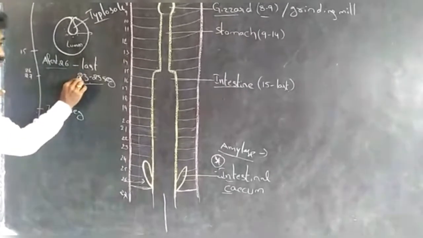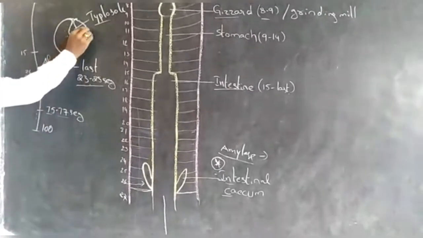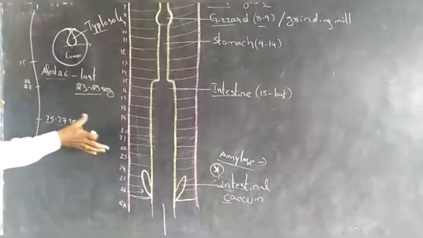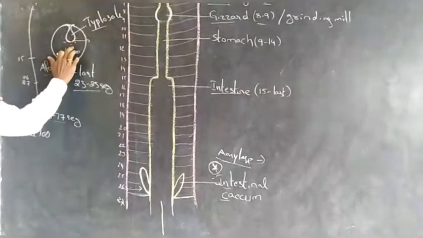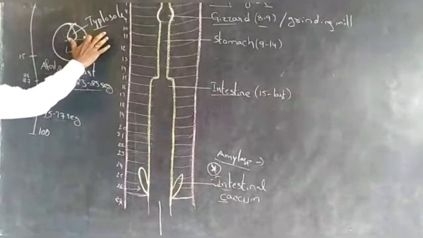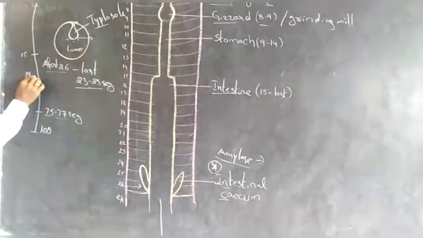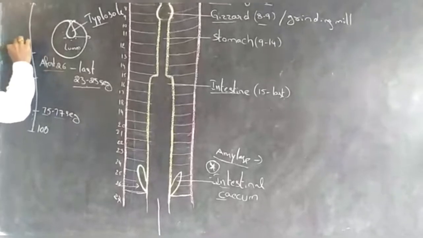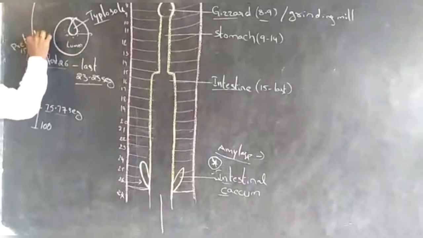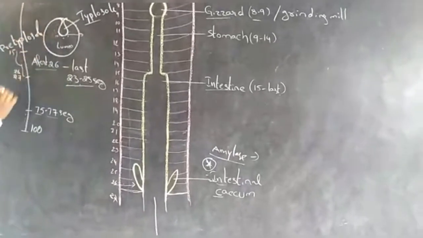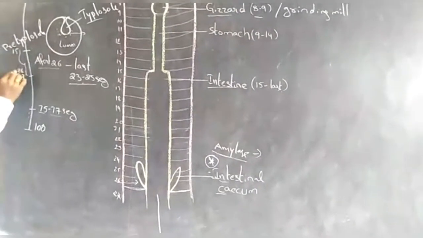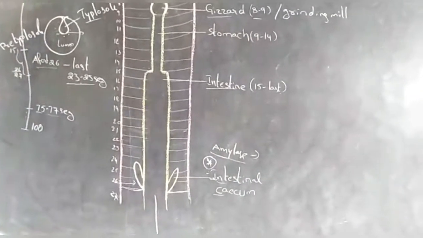Based on the typhlosole, the intestine is divided into three parts. This is the pre-typhlosole region. The pre-typhlosole region occupies the 15th segment to the 26th segment.